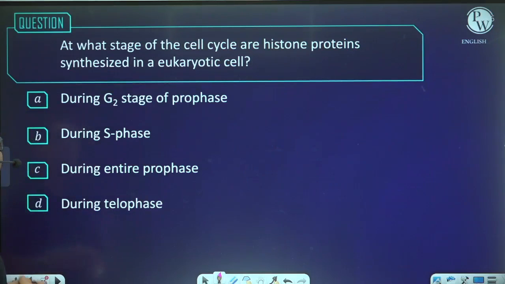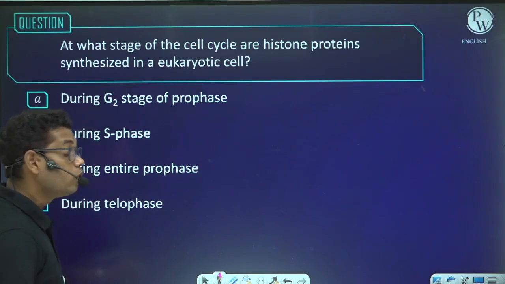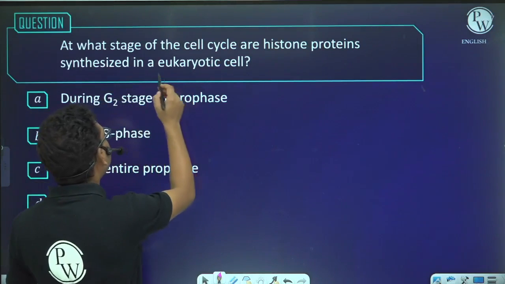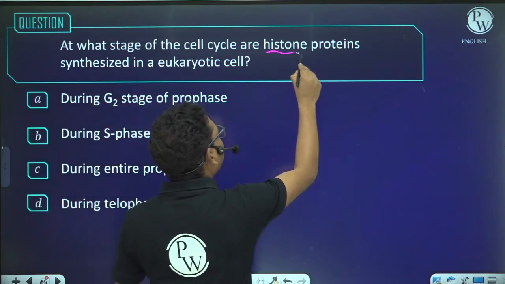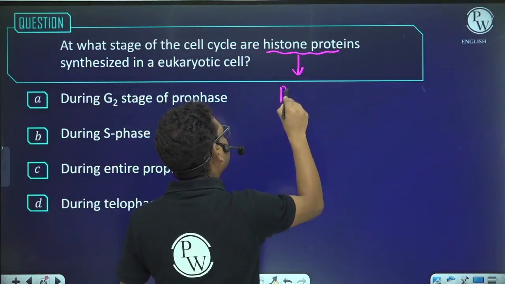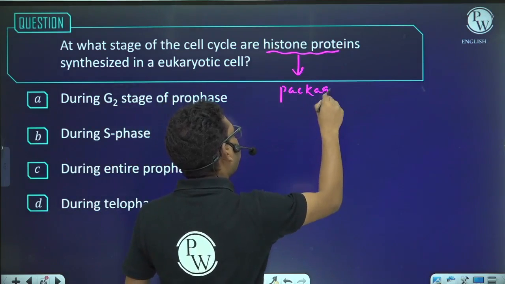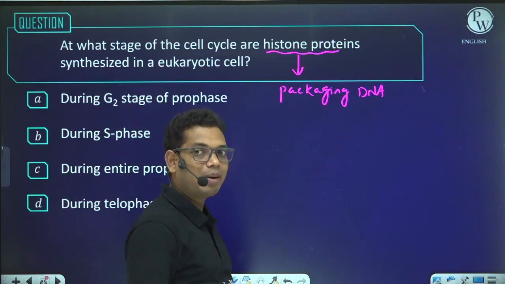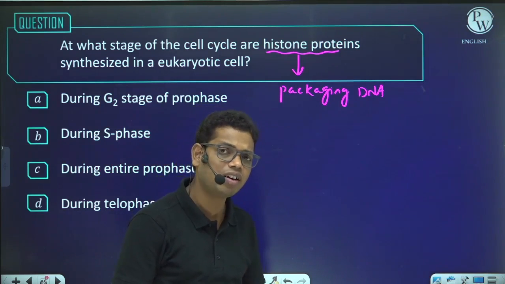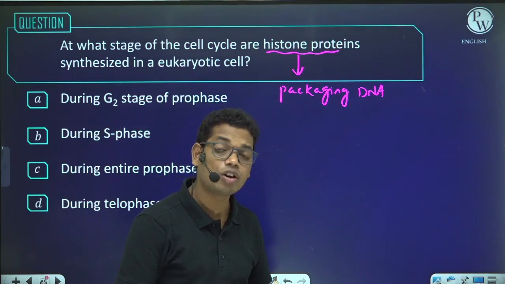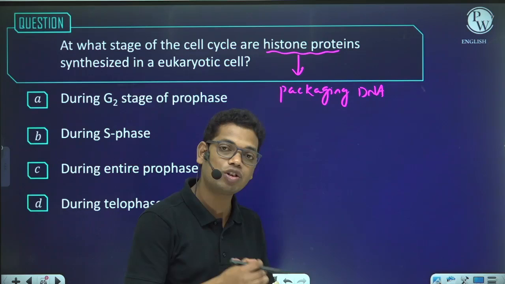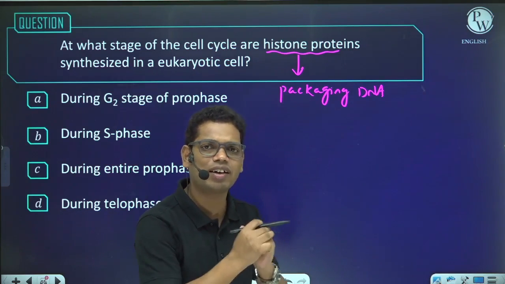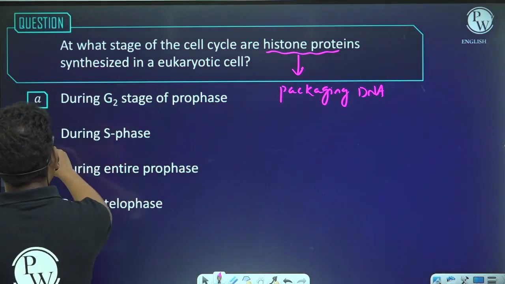Next, at what stage of cell cycle are histone proteins synthesized in eukaryotic cell? See, the histone proteins are meant for packaging of DNA. They are responsible for packing the DNA molecules. Okay, so in S phase, what happens? New DNA molecules are synthesized, and in order to pack those new DNA molecules, we need new histone proteins, and these histone proteins are synthesized in the S phase. So the answer is the S phase.